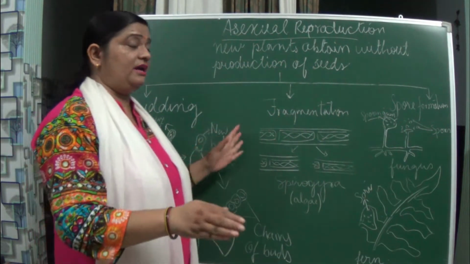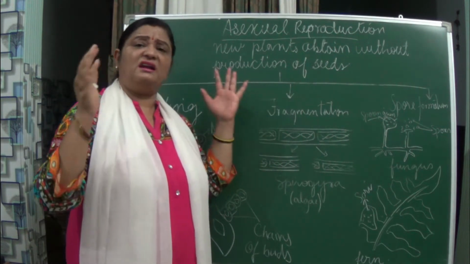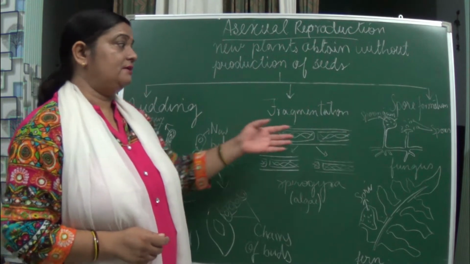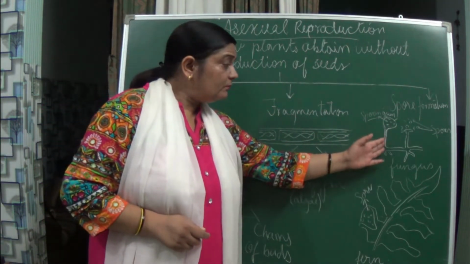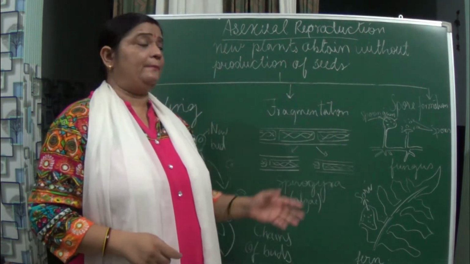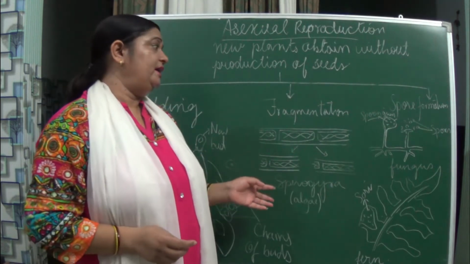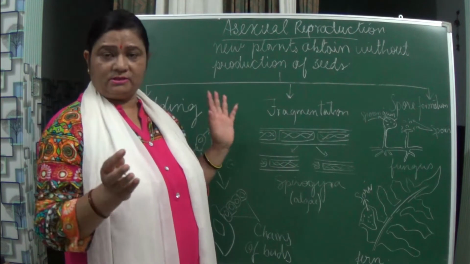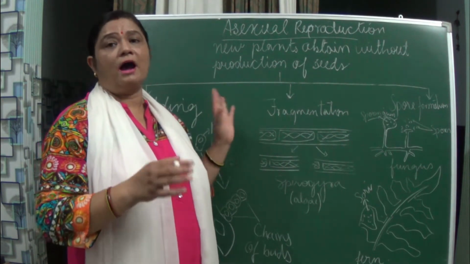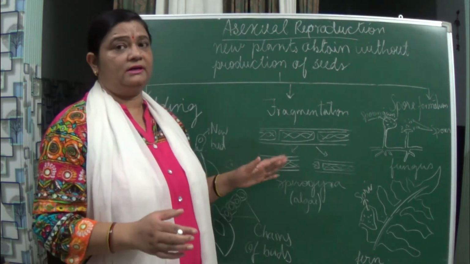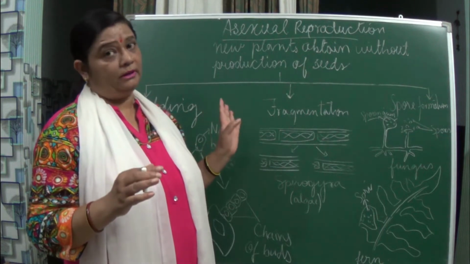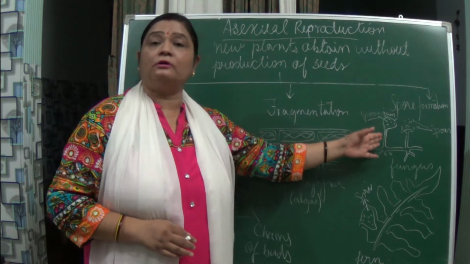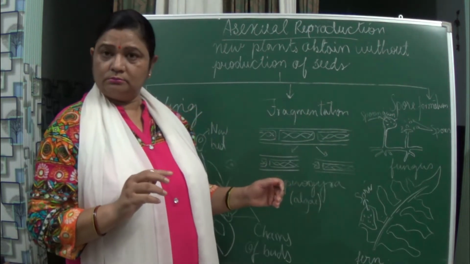Right now also, where we are standing, we can't see them, but there are a number of spores of these fungi in the atmosphere. When they are released in the atmosphere, they don't germinate as soon as they are released. If there are harsh or unfavorable conditions, they remain dormant. It means that if the conditions are not appropriate for growing, they will not grow.